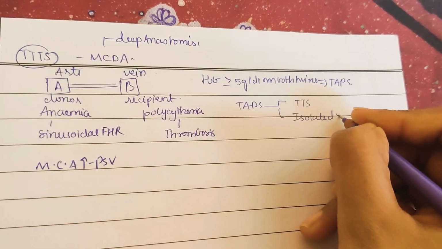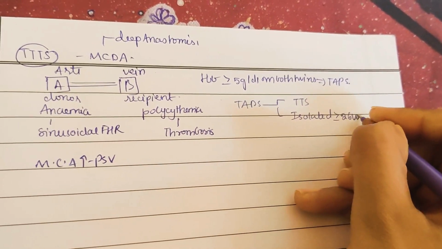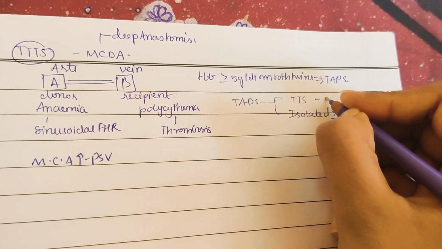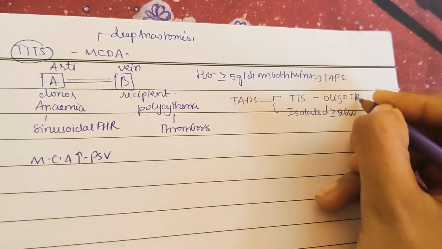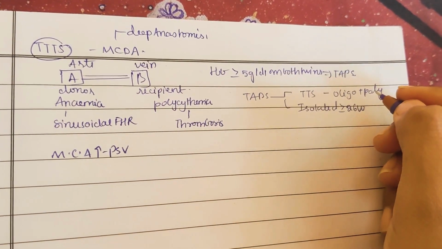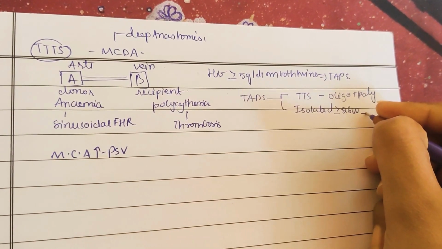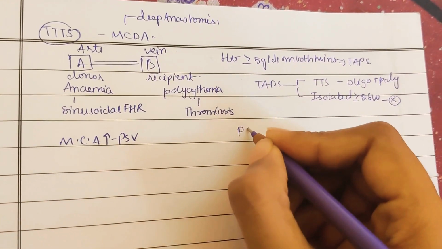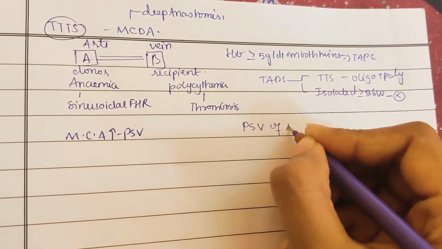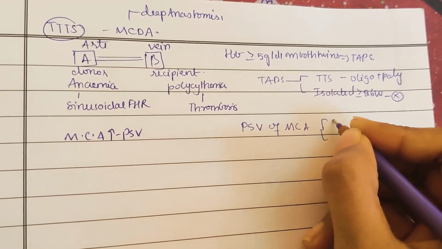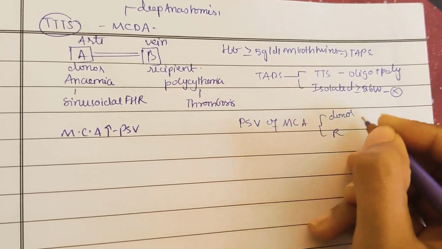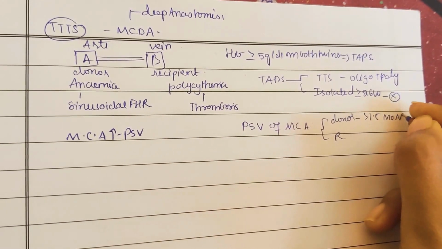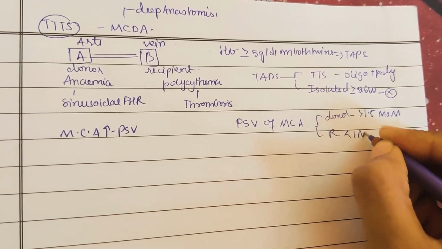In the isolated feature it is greater than or equal to 26 weeks. Here in twin to twin transfusion syndrome, oligo and polyhydramnios are seen in the twins. Oligo plus poly: the donor will have oligo, the recipient will have poly, right? Here at 26 weeks, there is no oligo or polyhydramnios in the twins. Now coming to peak systolic velocity of the middle cerebral artery. Here it is divided into donor and recipient. The donor has greater than 1.5 and the recipient has less than 1.